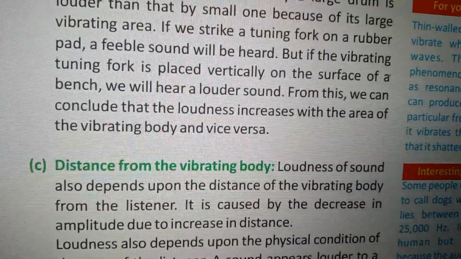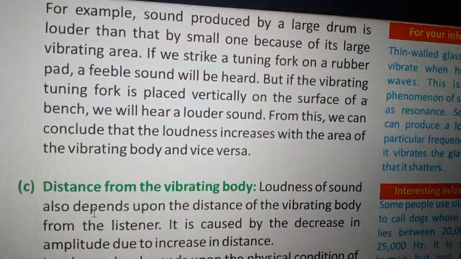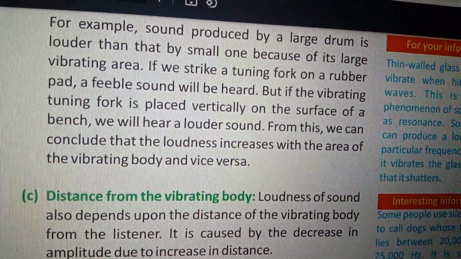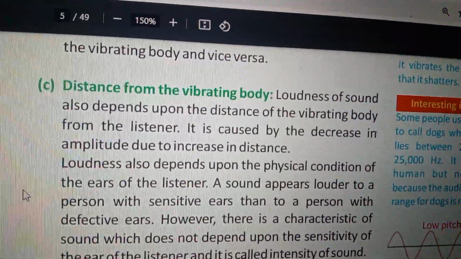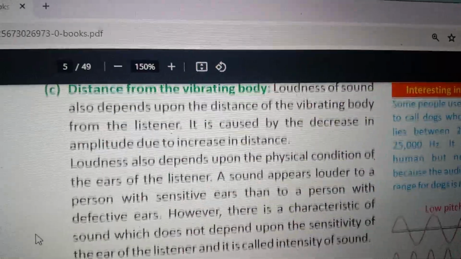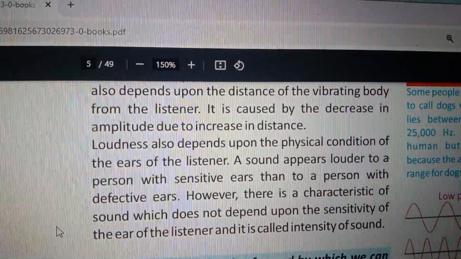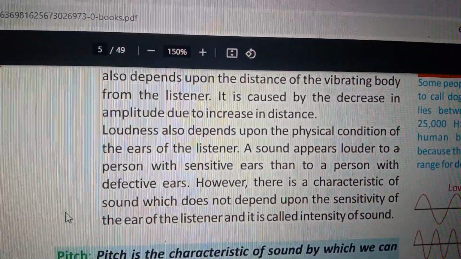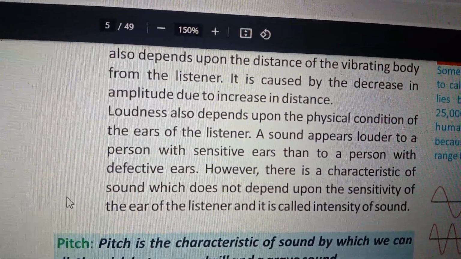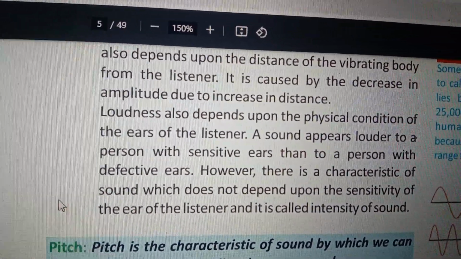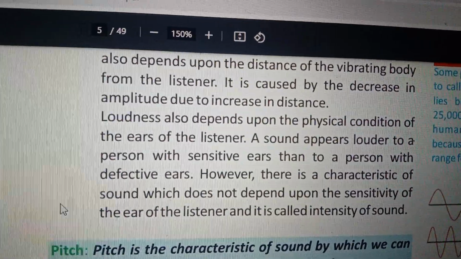Distance, which is the distance from the vibrating body. Loudness of sound also depends upon the distance of the vibrating body from the listener. It is caused by the decrease in amplitude due to increase in distance.